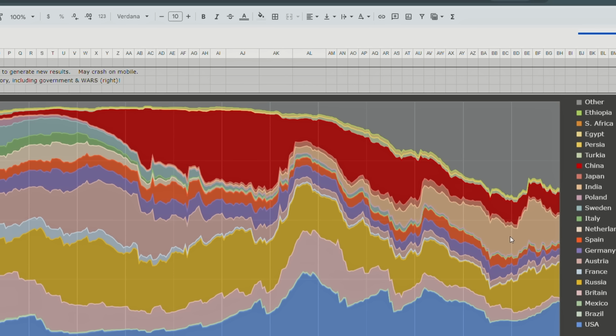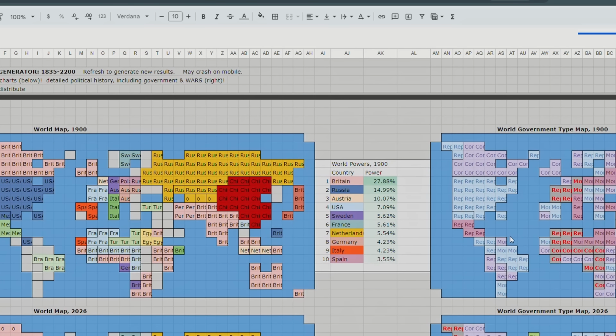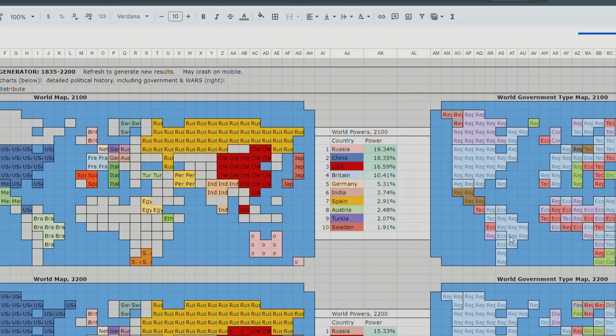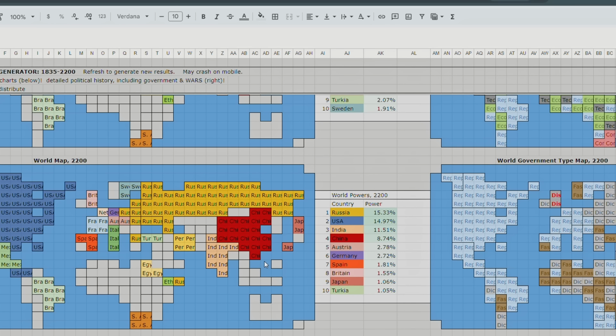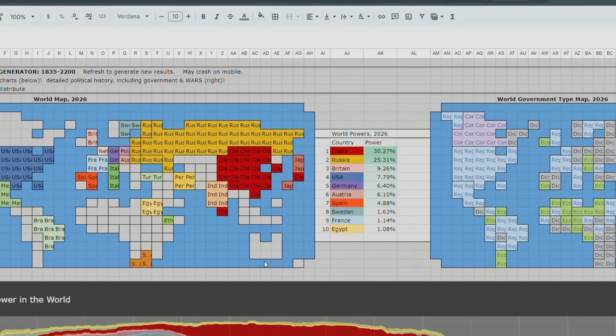The Netherlands does pretty well in this timeline. Does it control northern Germany? It does not. But it just does very well. Oh, that's India. What am I talking about? I will update. You know what? I'm going to update the colors so it's easier to tell the difference. By the time you get this, different colors.